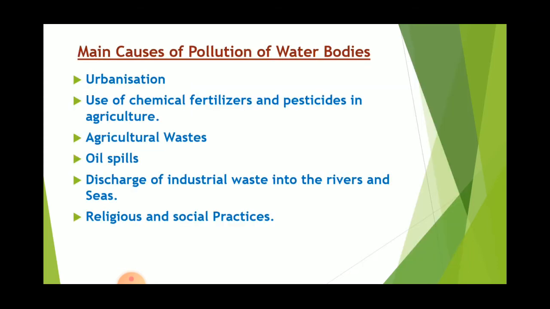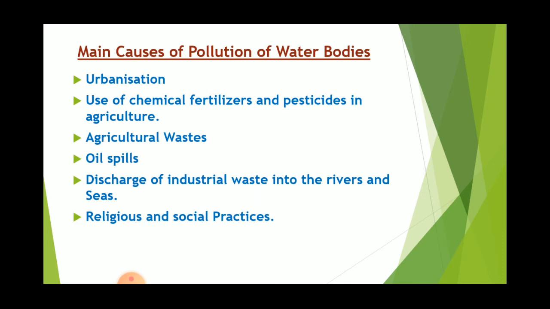And now we'll move to the next part of our chapter, that is about pollution. The most important problem which we face now is pollution. There are several causes responsible for water pollution in the world. They are urbanization, use of chemical fertilizers and pesticides in agriculture, agricultural waste, oil spills, discharge of industrial waste into the rivers and seas, and religious and social practices.